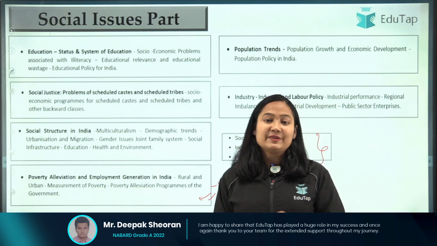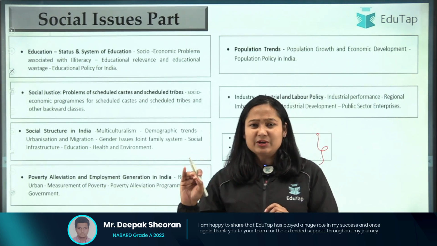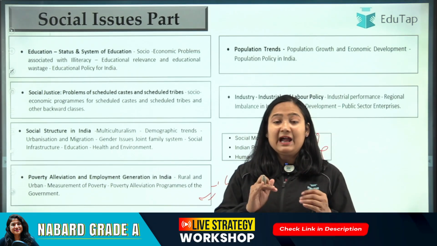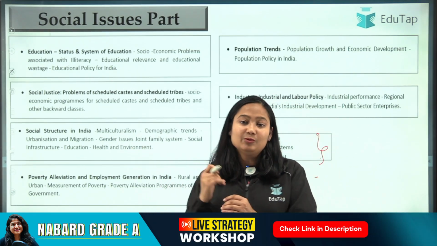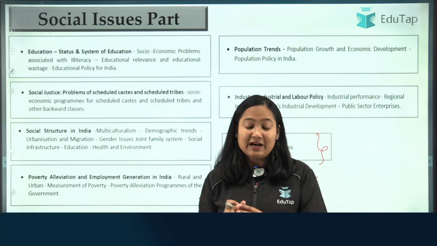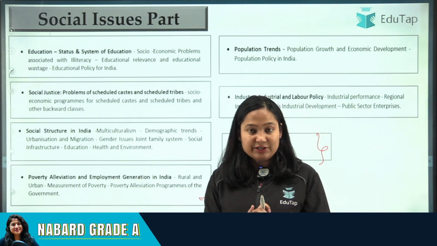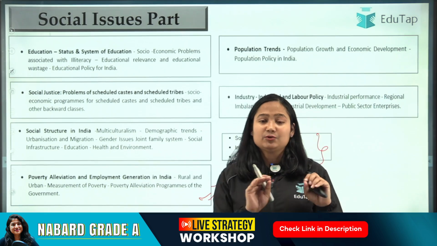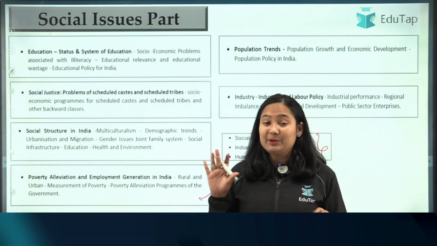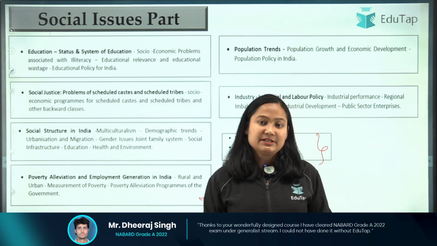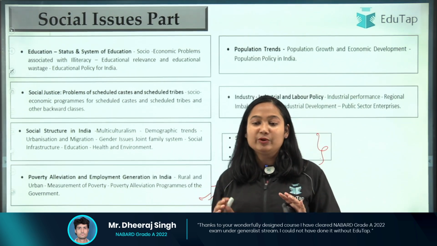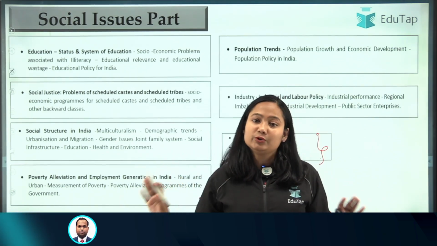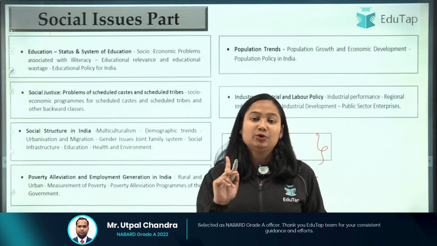So please make sure that in economics, maybe you can skip some part in the current. Static you will have to do very well, and through the examples themselves you will have to incorporate the current. But when we are talking about the social issues part, it's totally opposite. More focus should be given to current affairs, and static is only for the base, but yes, that base is required. Please don't make the mistake of doing 2, 3, 4 chapters in economics and social issues and thinking I'm going to do well in NABARD. Right? You need to give your best.